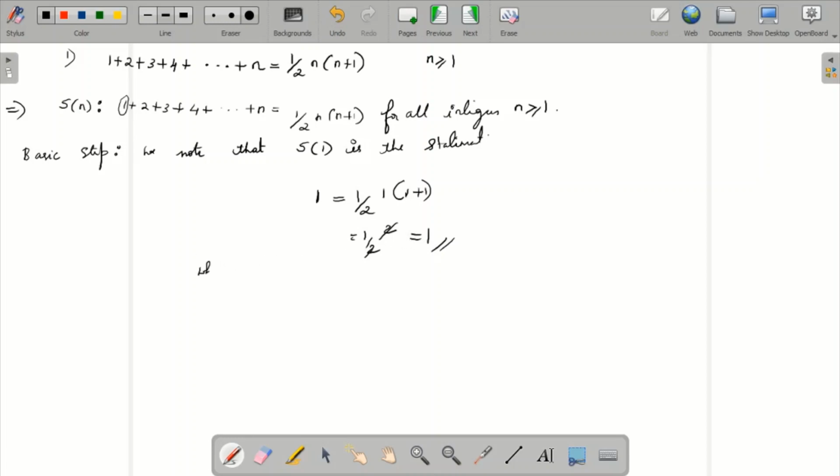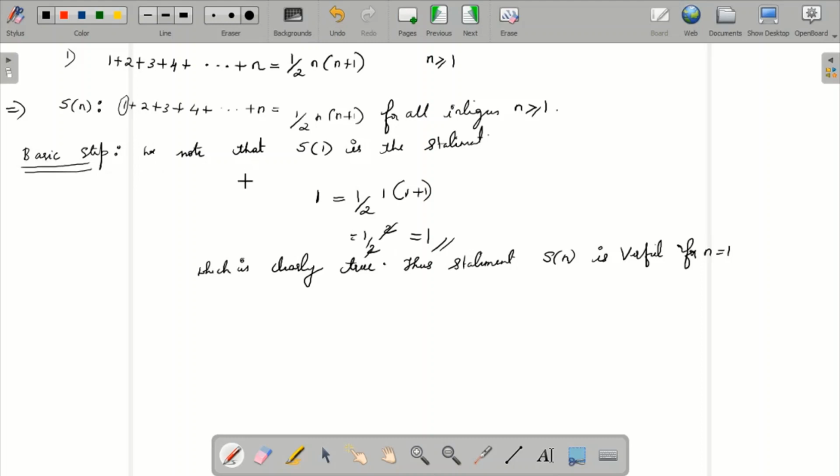Clearly true. The statement S of 1 is verified for n equal to 1. So this is regarding the basic step.